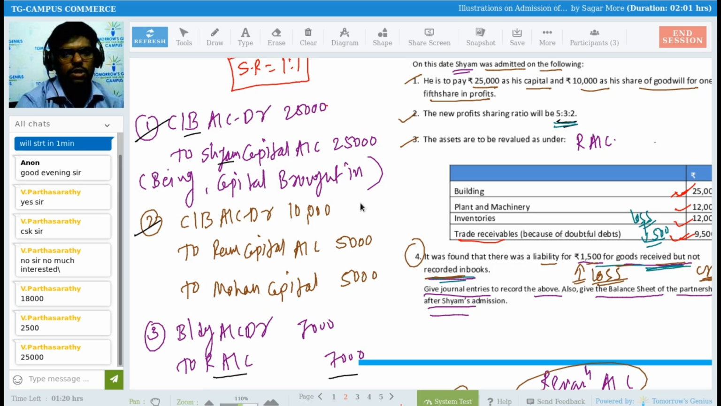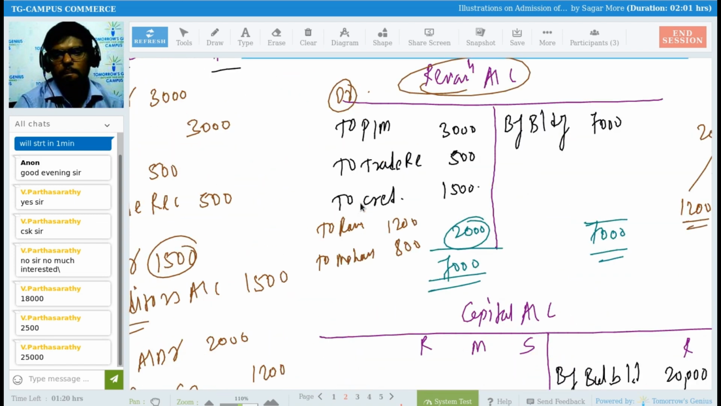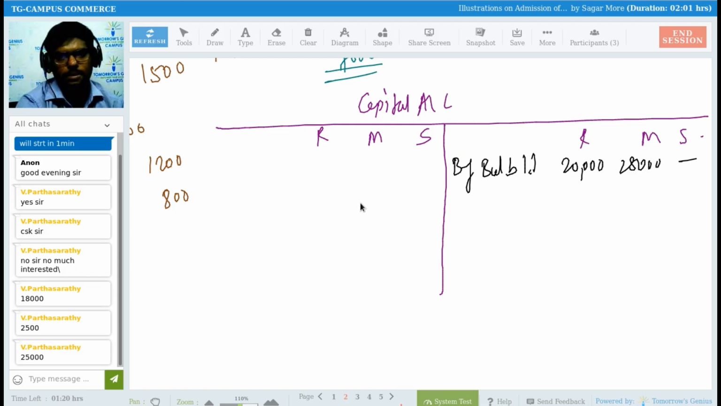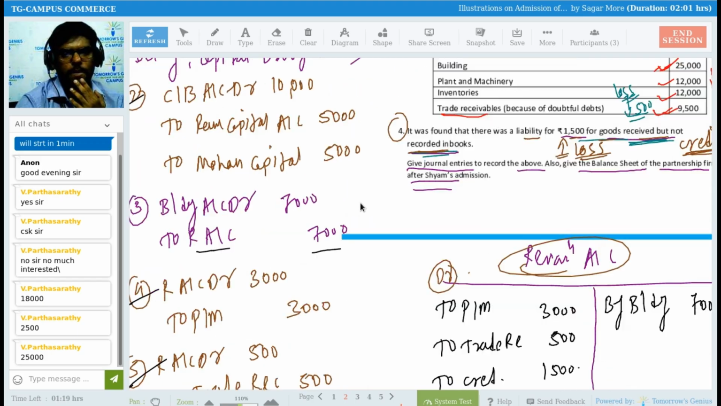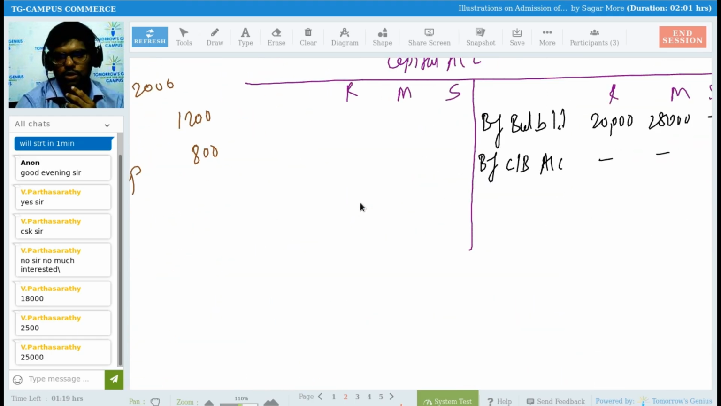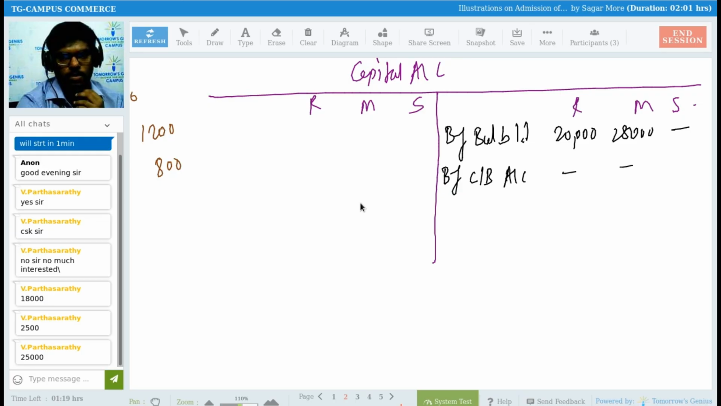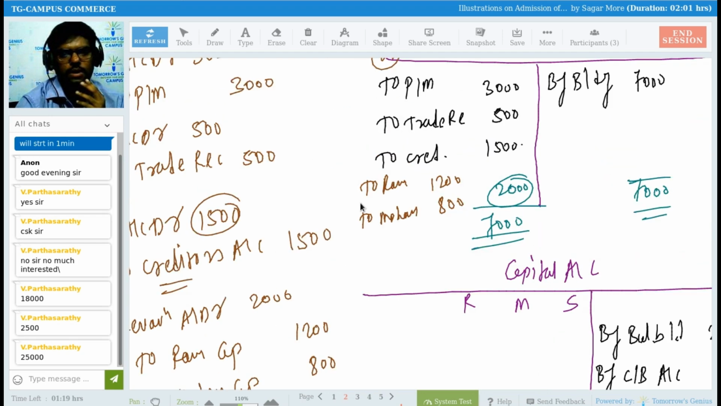So in the first entry there is a capital, sir. Sham capital account gets created, right? So I need to write down on the credit side of Sham capital by cash or bank account. How much did he contribute for capital? 25,000, right? Okay, so 25,000 rupees I need to write down here. 25,000 rupees. Okay. So now the next entry.